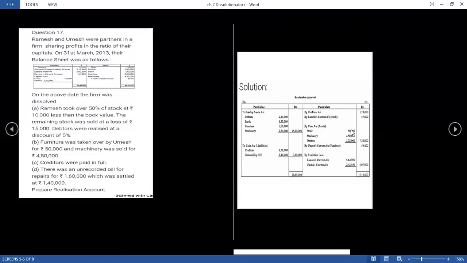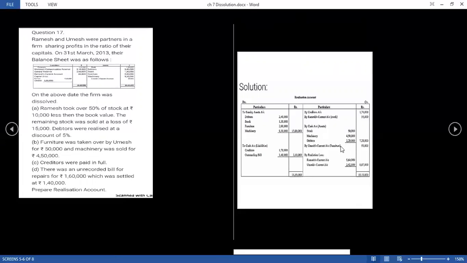So the rest of the stock, they said, was sold at a loss. The remaining stock was of rupees 65,000, 50% value was 65,000, and then 15,000 less. So the value comes here to 50,000. Now debtors realized at a discount of 5%. So the value of the debtors given here is 2,40,000, and when we deduct 12,000, we get 2,28,000.